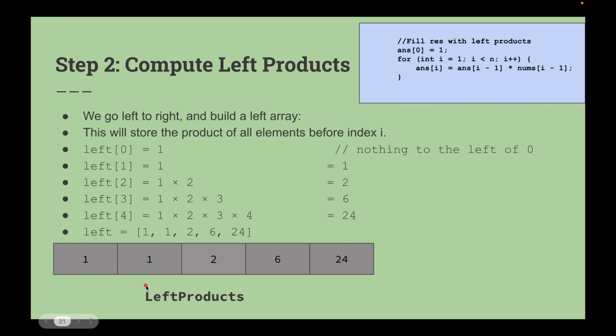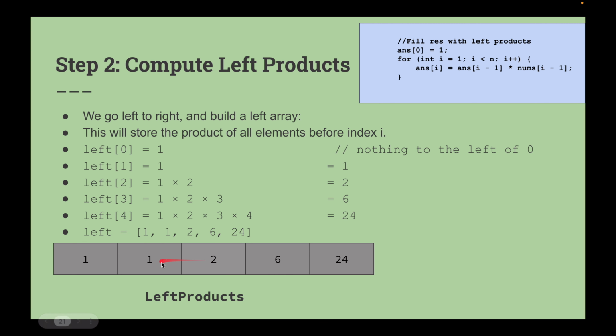So we start by creating a left array. So left at I, any of these values, will contain the product of all the elements to the left of index I, right? And so we have taken left at 0 as 1, because there is nothing to the left of 0. This is a boundary condition, so you have to take it as 1. Otherwise, if you take 0, it will multiply every product and it will become 0. So to escape that, you have to assign 1. At 1, it was already 1, so you multiply and you get 1.